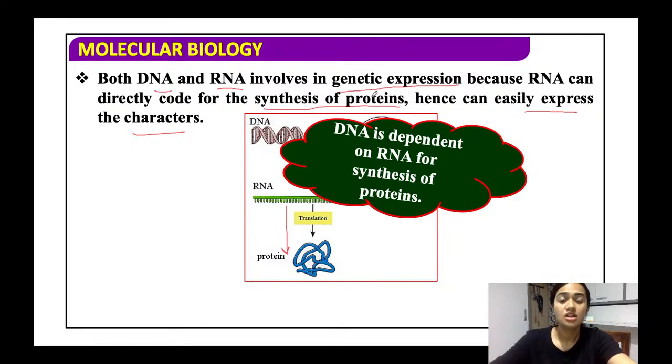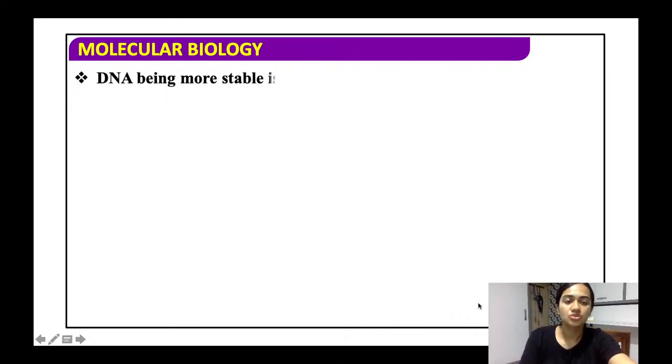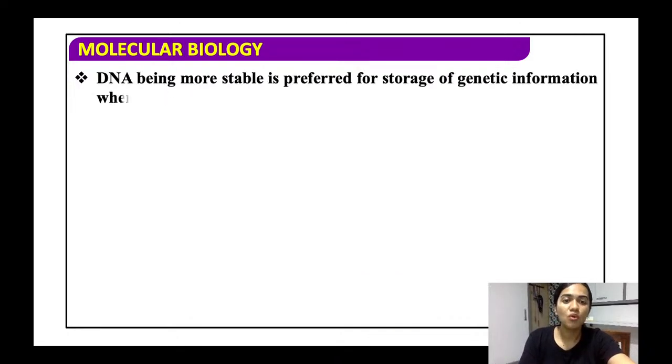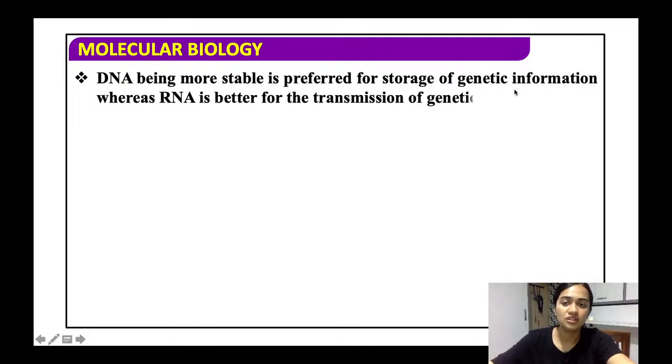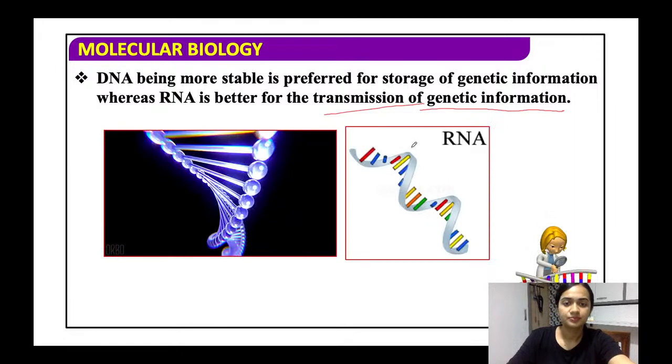Hi. So DNA is dependent on RNA. Why? Because they synthesize proteins. And the protein synthesizing machinery evolves around the RNA. Alright? So the DNA being the more stable is preferred for the storage of genetic information, whereas RNA is better for the transmission of the genetic information. Alright?